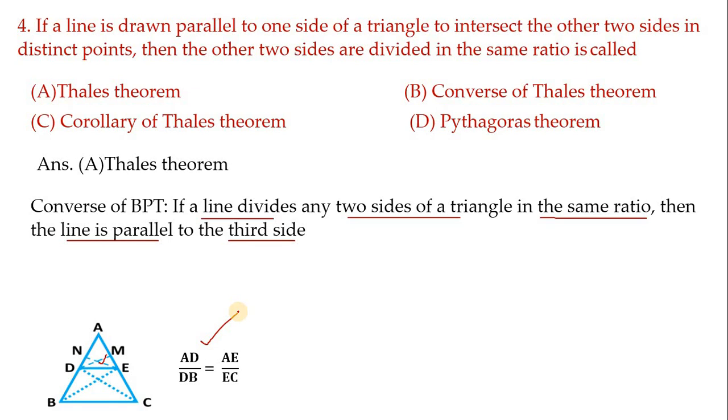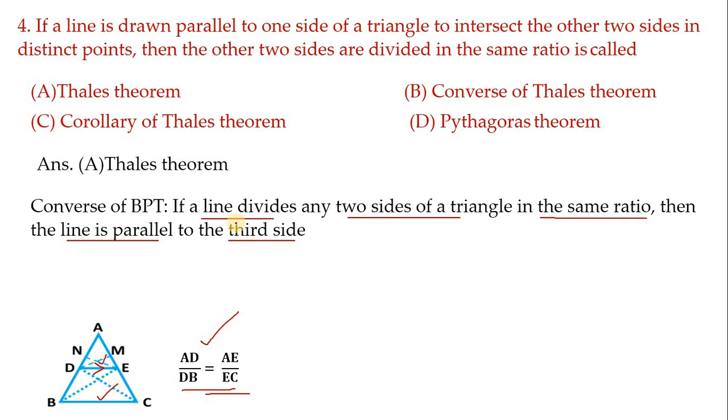But in the converse of Thales theorem, when a line divides two sides like AD by DB equals AE by EC, then the line which is dividing these two sides in the same ratio will be parallel to BC. This is the converse of Thales theorem. Means it is just the reverse of the Thales theorem.